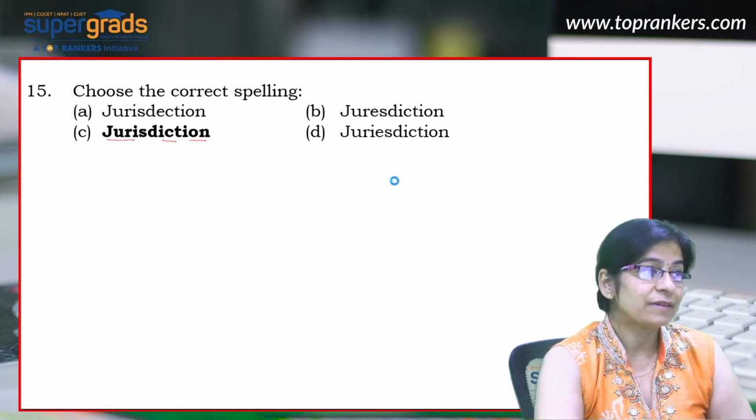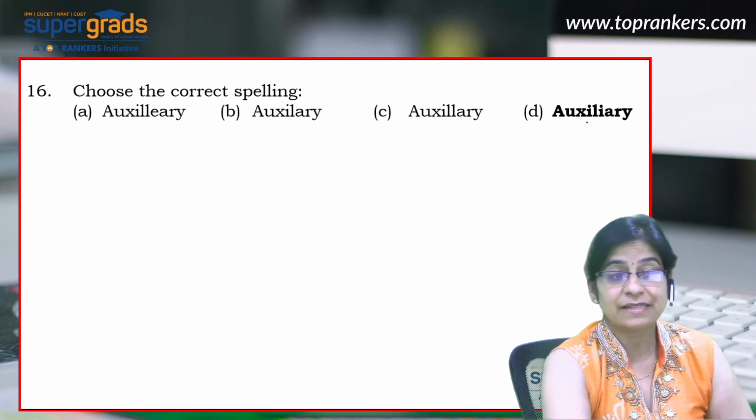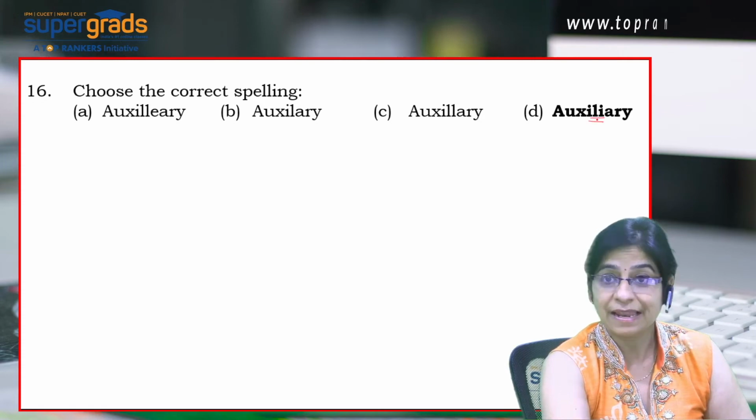The next word here in the sequence is auxiliary. Now, the spelling of auxiliary is correct when it has a single L. So it's auxiliary.